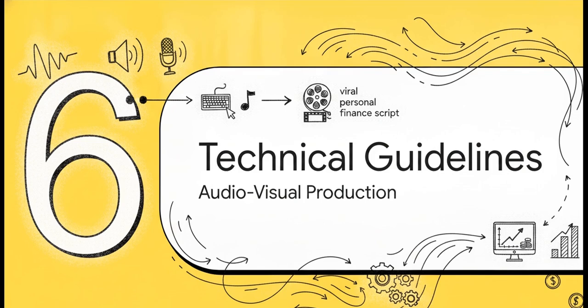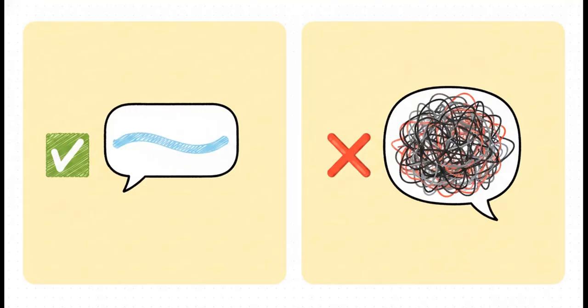And finally, Section 6, Technical and Visual Guidelines. To protect audience retention, the prompt explicitly outlaws confusing terminology. It demands simple English and specifically orders the AI to avoid complicated financial jargon unless it's clearly explained. This beginner-friendly tone is absolutely vital if you want to keep a broad audience from feeling overwhelmed and clicking off.